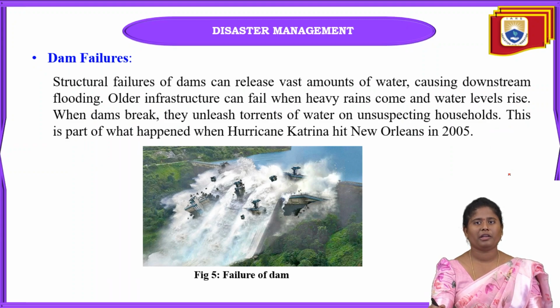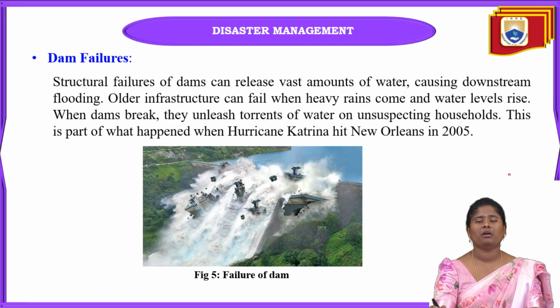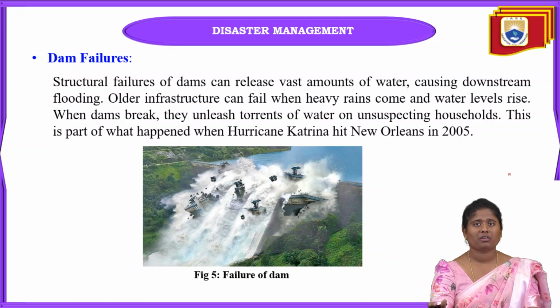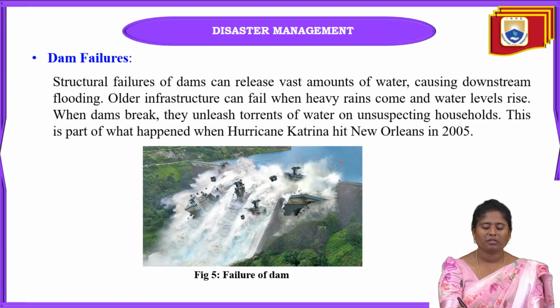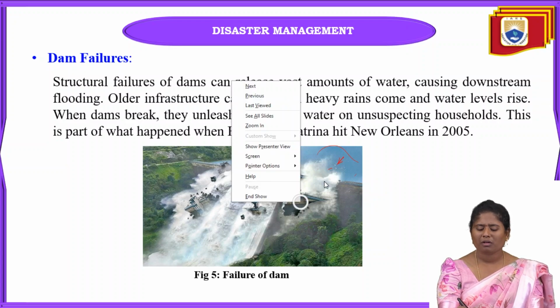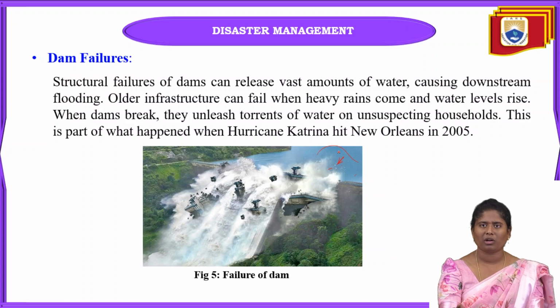Next one is dam failures. In dam failures, the overall hydraulic structure fails. You can see in this picture, this is one of the dams, and when this dam collapses, the upstream water will just come down. This is the reservoir, this overall is the reservoir, and this is the dam here. If the dam is closed, the upstream water will stay in the upstream only. But because of the overflow of water beyond the capacity of the dam, it will just collapse like this.